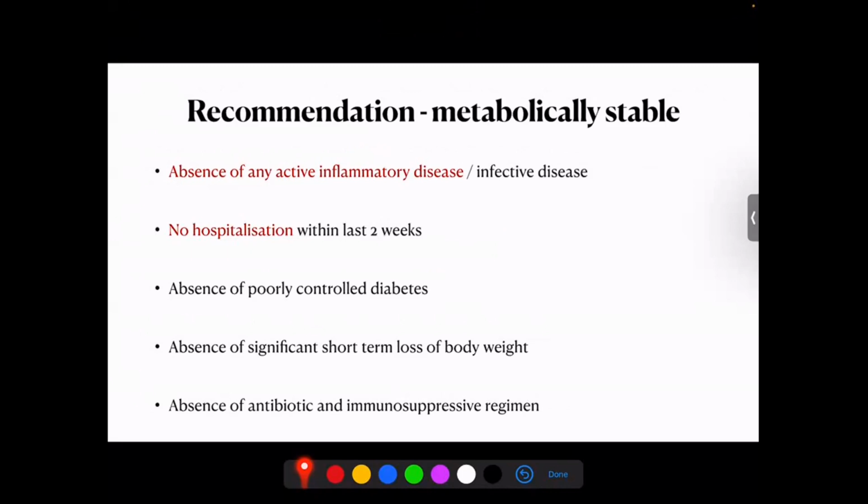You should ask for a history of any hospitalization in the last 2 weeks, because hospitalization and acute disease might push the patient into a catabolic state, which is not stable, and these states might actually require more protein than restriction. So also the absence of poorly controlled diabetes, significant short-term loss of body weight, and the presence of an antibiotic or immunosuppressive regimen which was given, all this can push the patient into an unstable state in which the patient might actually require protein supplementation rather than protein restriction. So these are all red flag signs we have to be very careful about when restricting